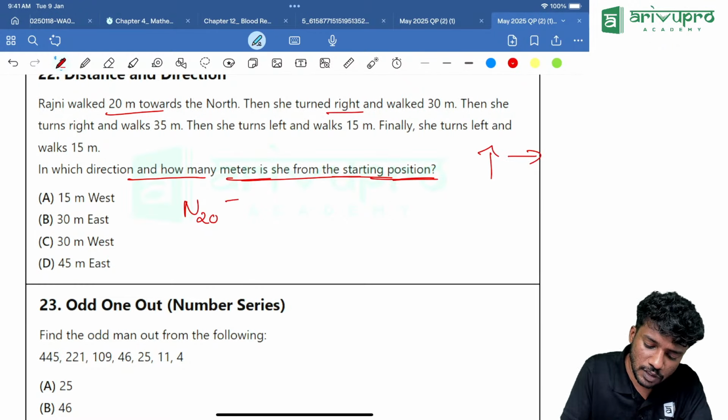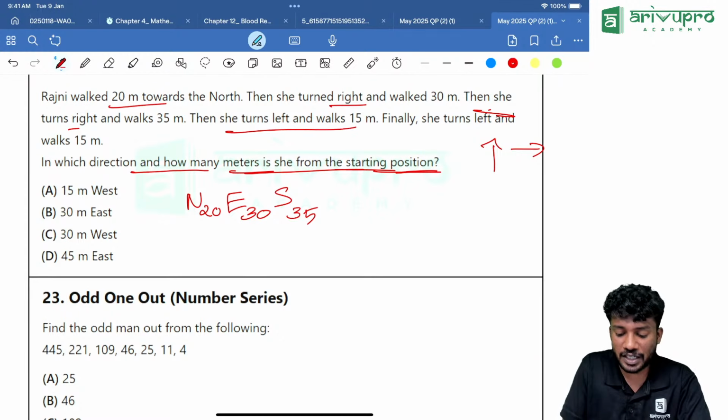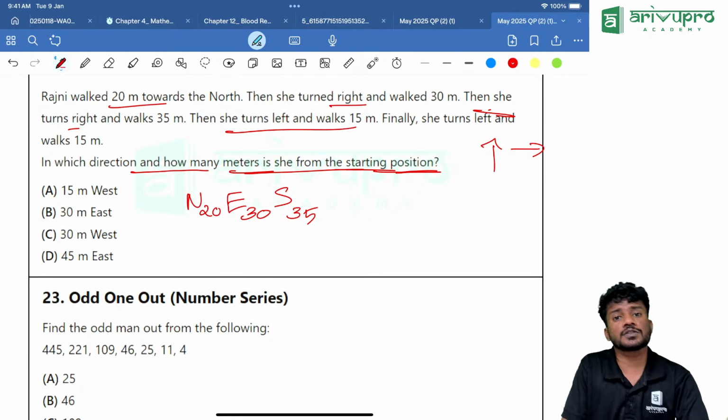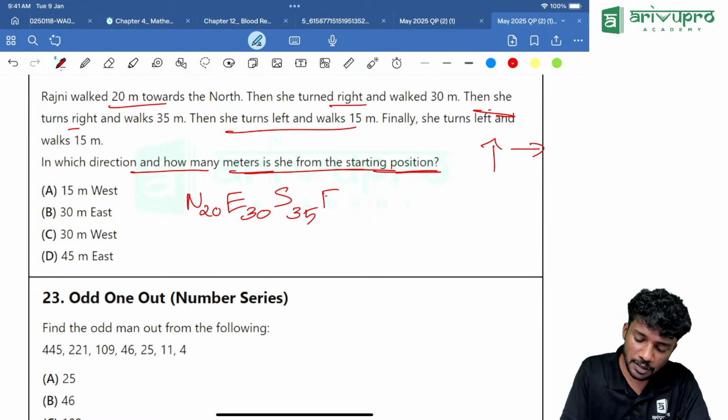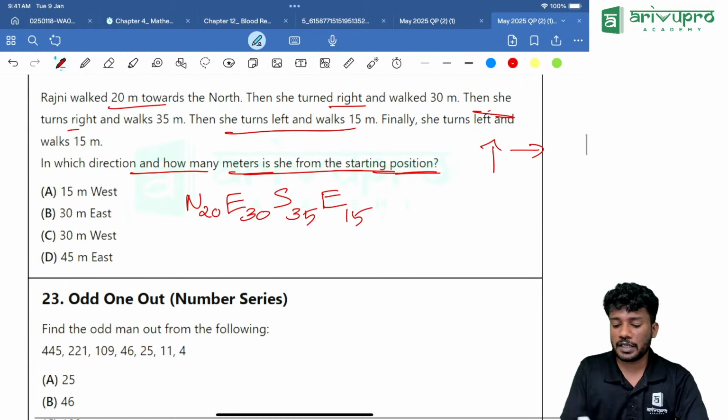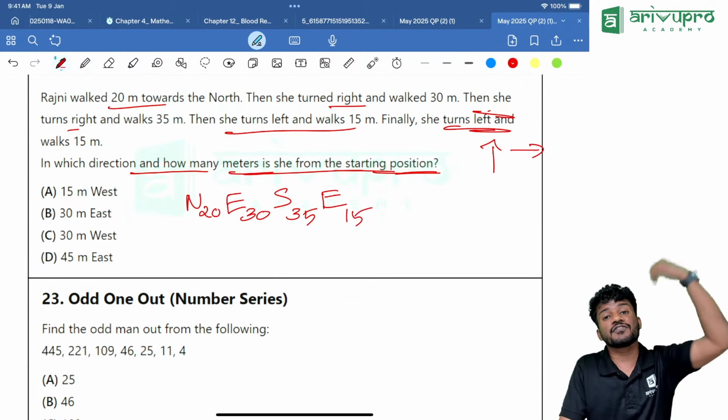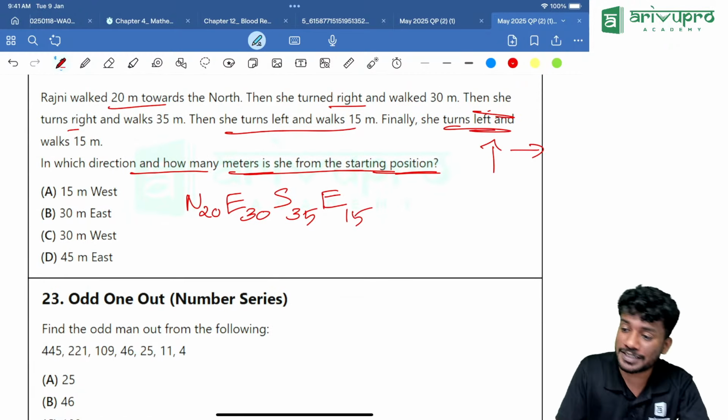Then she turns right again. That means south. How much meter? 35 meter. Then she turned left again and walks 15 meter. Left of south is what? The left of south is nothing but east. That is 15. Finally, she turns to the left. Left of east is what? That is nothing but north.